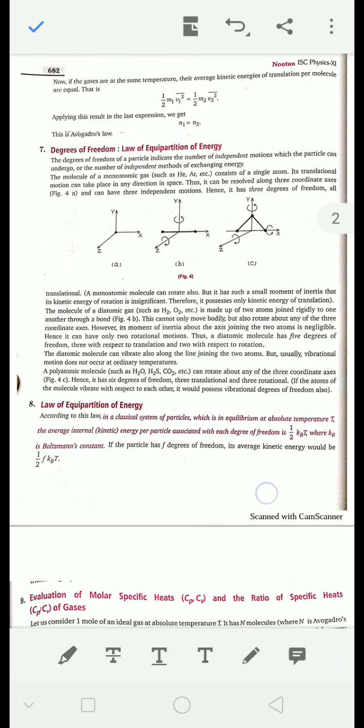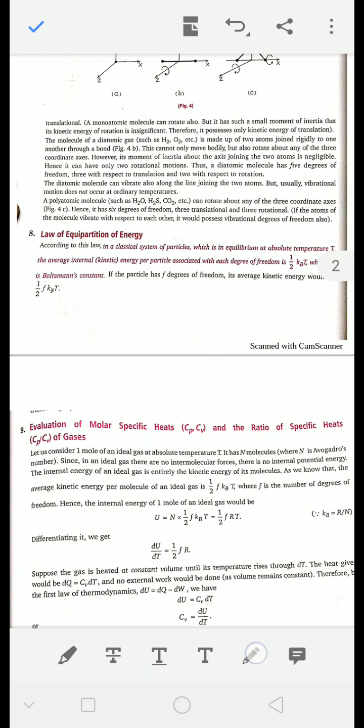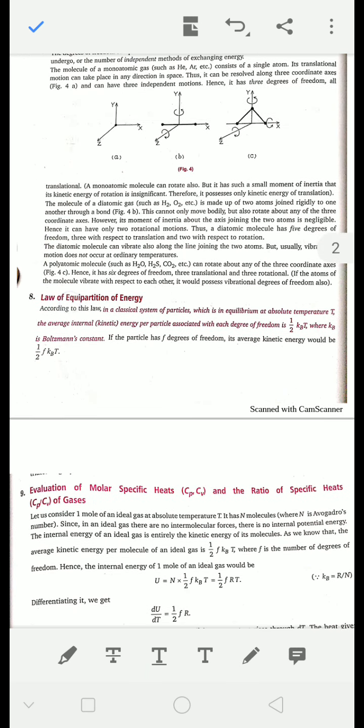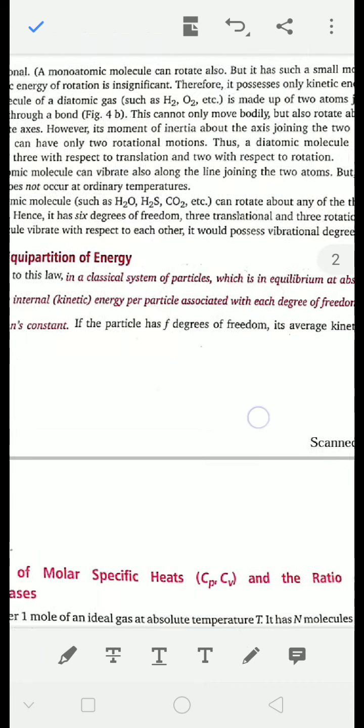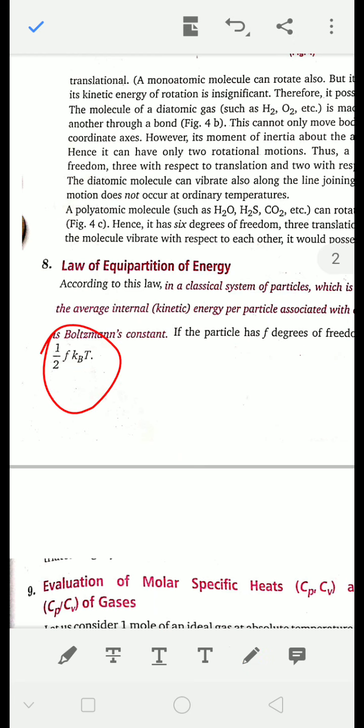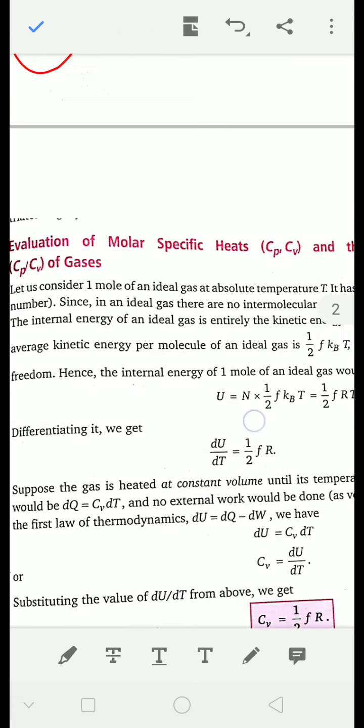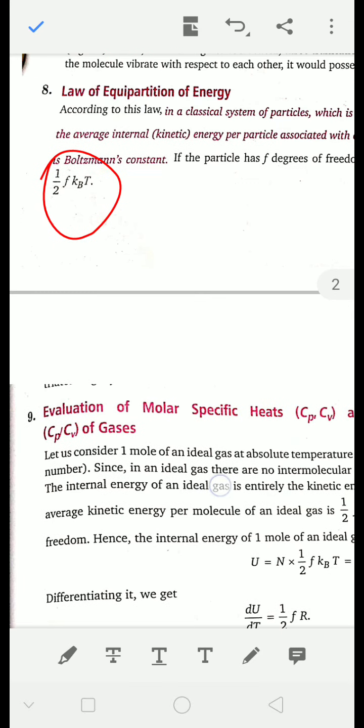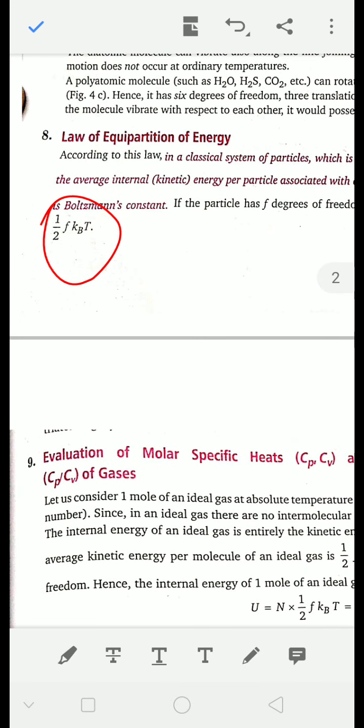If we consider the degree of freedom to be f, then the formula will be half f kT. So this is all about the degree of freedom. We study up to here in this video, and the next video will continue.